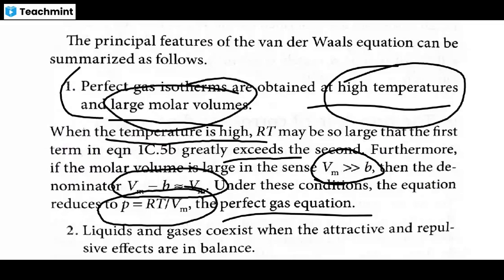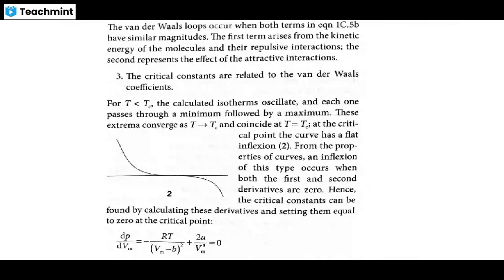Liquid and gas coexist when the attractive and repulsive forces are the same. The van der Waals loops occur when both terms in the equation are of similar magnitude. The first term arises from the repulsive interaction, and the second term arises from the attractive interaction. Now, how are the critical constants related to the van der Waals equation?